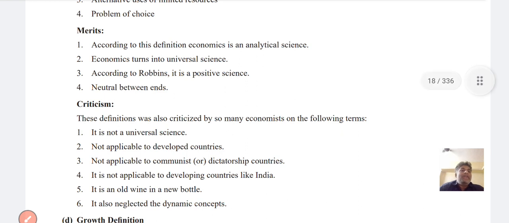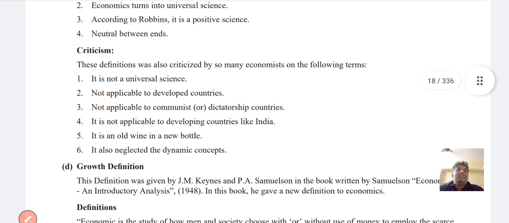According to this definition, economics is an analytical science. So economics turns into a universal science. According to Robbins, it is a positive science, neutral between ends. These definitions were also criticized by many economists on the following terms. It is not a universal science. It is not applicable to developed countries, nor to communist or dictatorship countries.